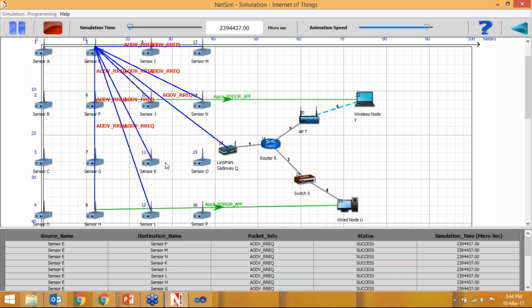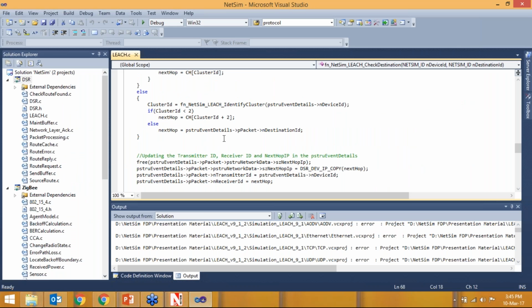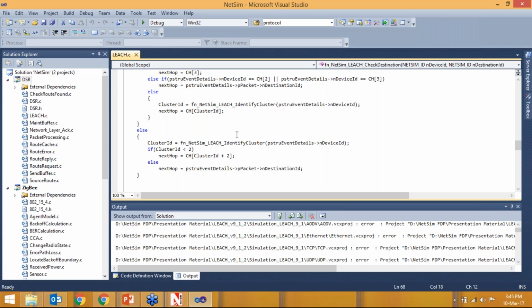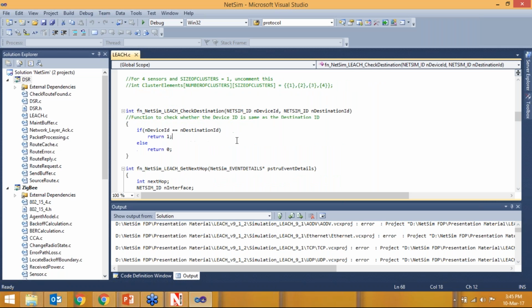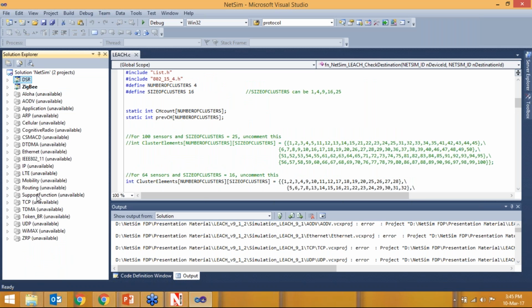Either it is the GUI or programming, you don't have to write a lot of program, because the program is already there. You just have to change your algorithm, the user algorithm that you want to change, and the whole programming is there. Anything you implement will revolve around these protocols only. If you are not making a new protocol, and are working on these protocols, templates are already available. The protocol source code is available with you. You just have to change the algorithm and you can work with your changes. So that is very easy.